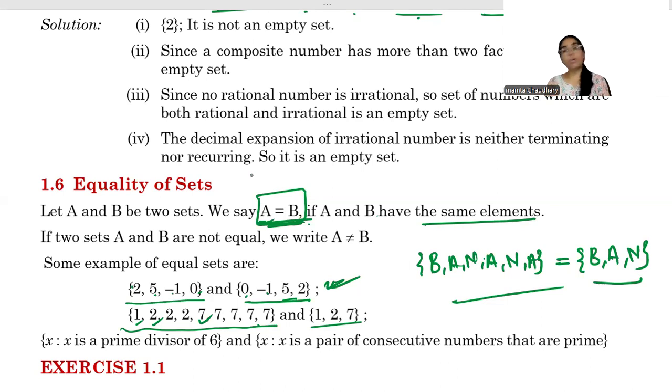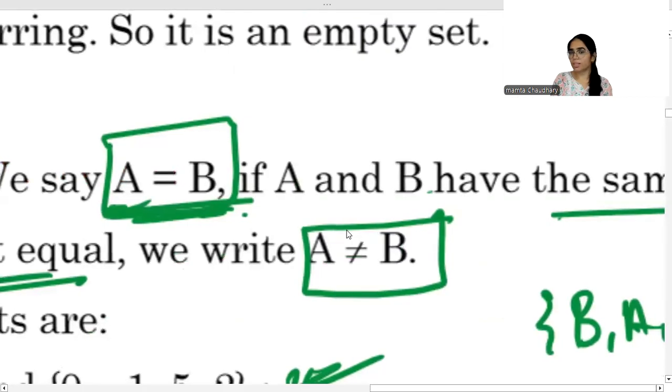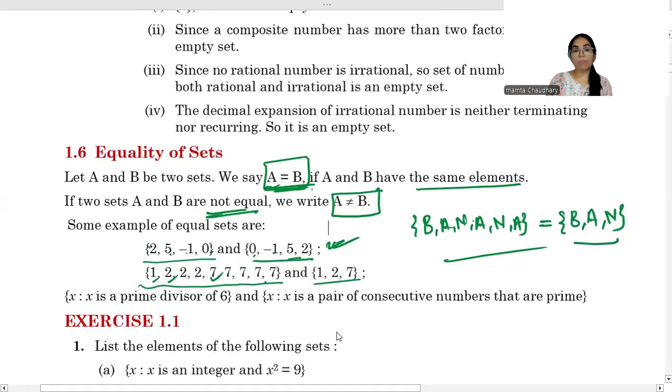If suppose they are not equal, it means in one of the sets there is some extra or less or not the same element, then we say they are not equal, and it is written like this. You know the not equal to sign? This one? Okay? Yes. So now I hope it is clear what is equality of sets. If two sets are equal, we call them equal sets. It means they should have the same elements. No less, no more.